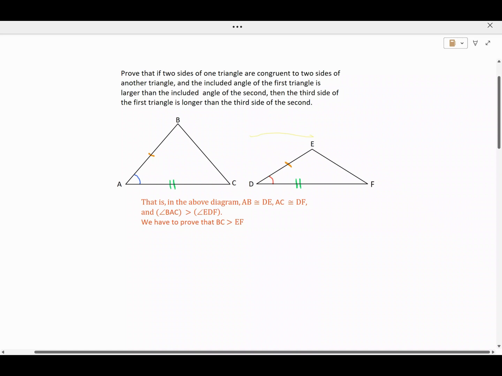Prove that if two sides of one triangle are congruent to two sides of another triangle, and the included angle of the first triangle is larger than the included angle of the second, then the third side of the first triangle is longer than the third side of the second. This is the famous Hinge theorem.